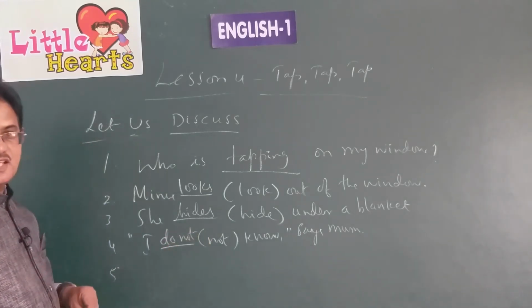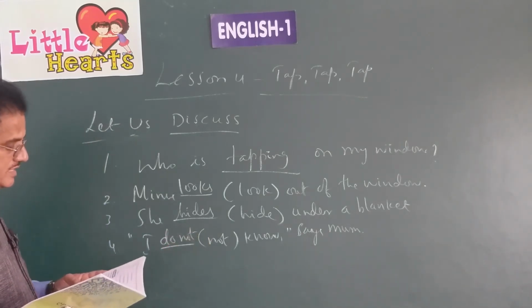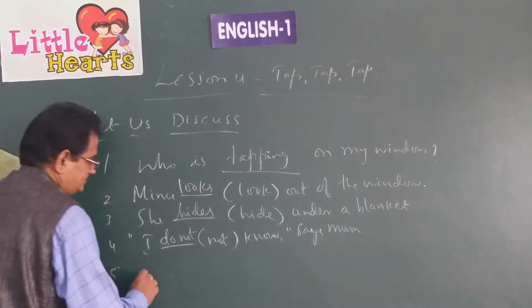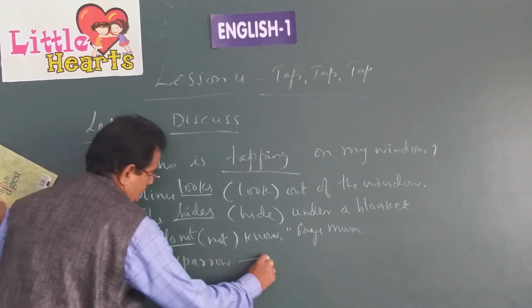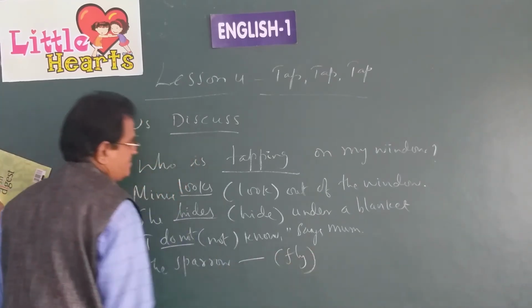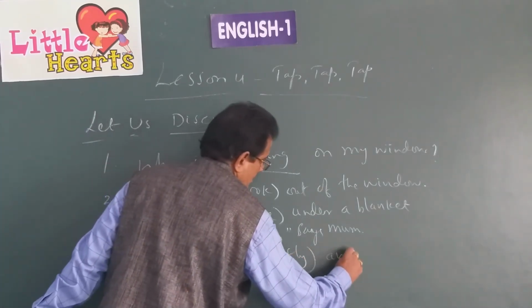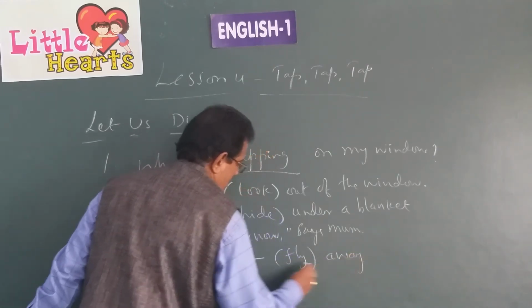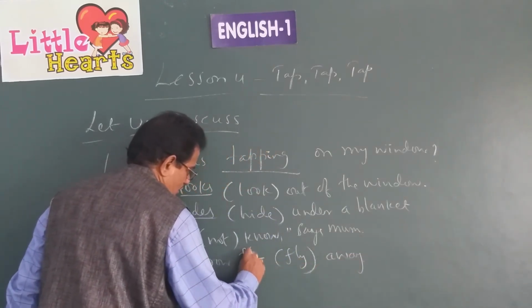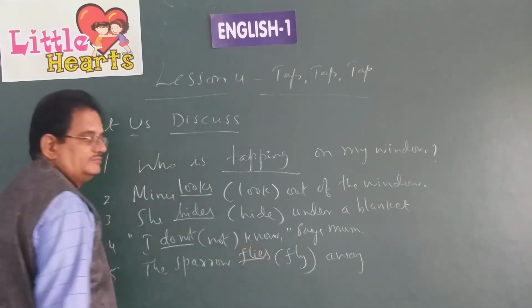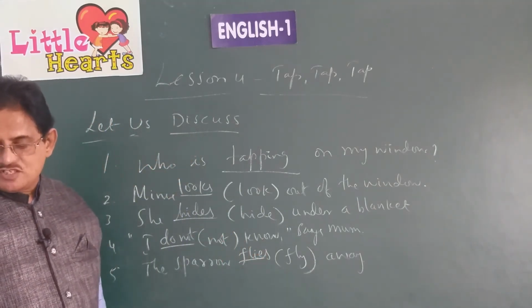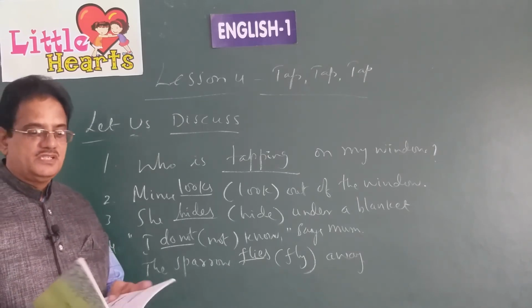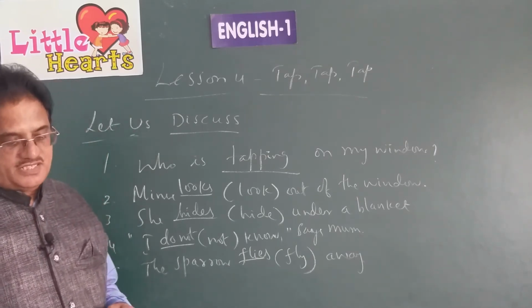This is how we write the answer. Okay, children? The sparrow dash away. It is given fly there in the brackets. So what do you write there? The sparrow flies away. This is how you write the correct forms of the verbs given in the brackets, according to the sentence, after reading the lesson carefully.